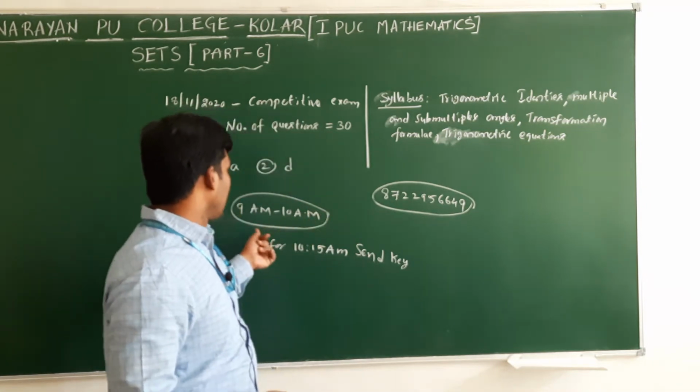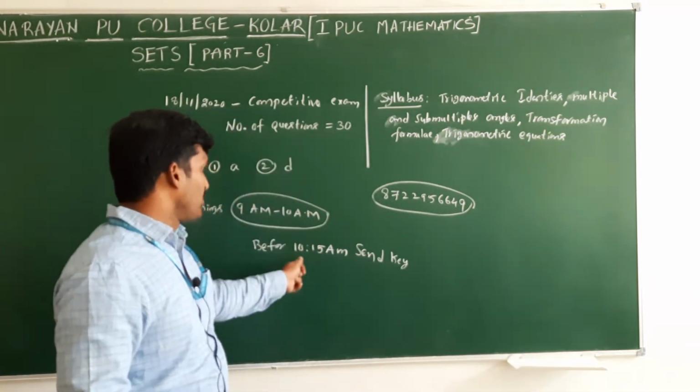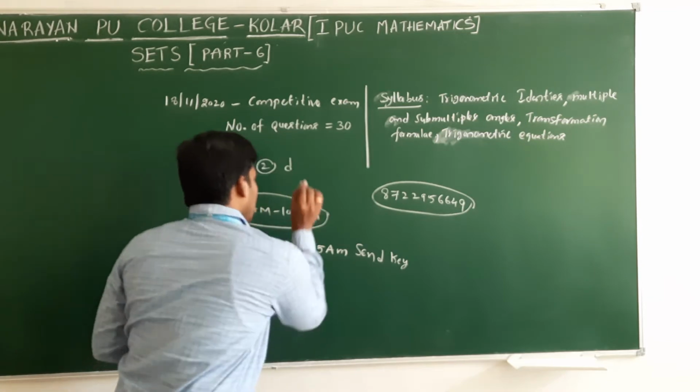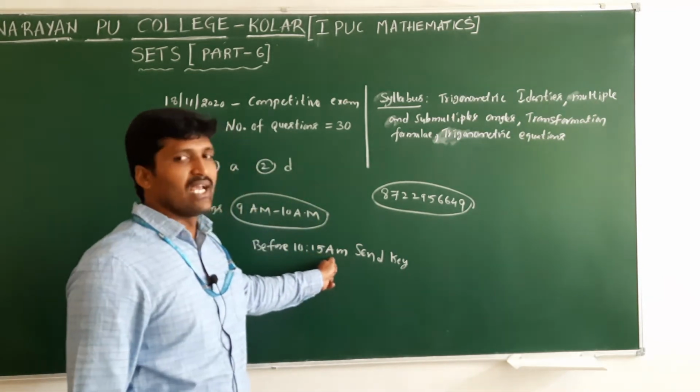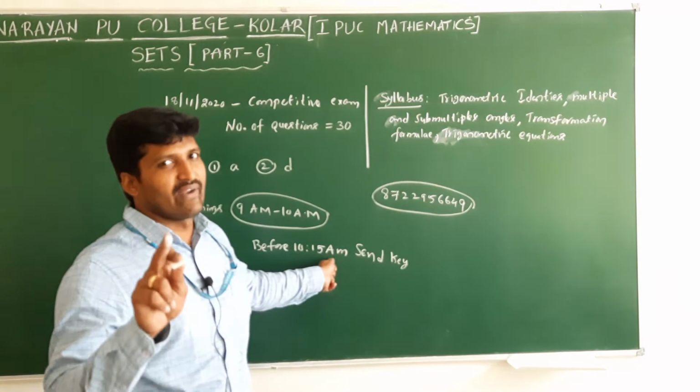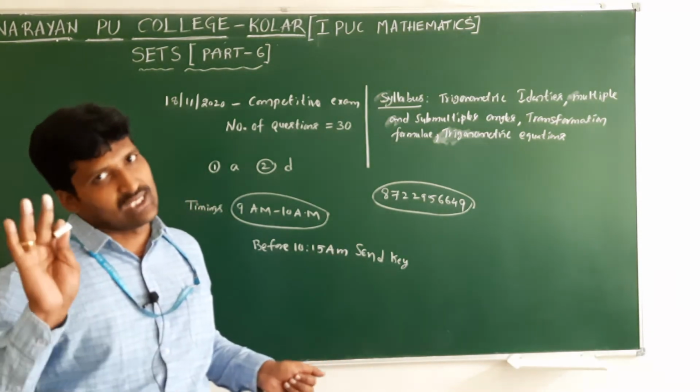Now the timings are very clear: 9 a.m. to 10 a.m. You need to submit the key before 10:15 a.m. only. If you submit after 10:15, that is delayed, and you won't get the result through SMS. Clear?